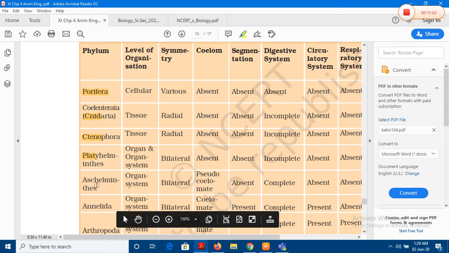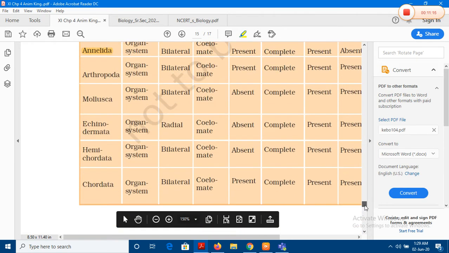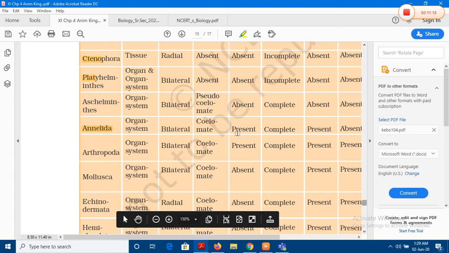Then Annelida. Annelida, of course, means segments, right? The segmentation is very prominent. And of course Aschelminthes, the roundworms, right? So A for Aschelminthes and A for Ascaris, if you can remember it like this.